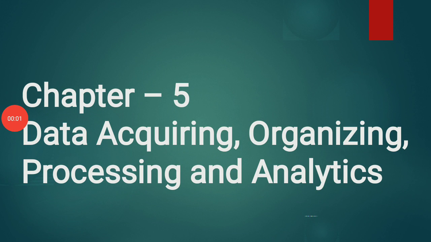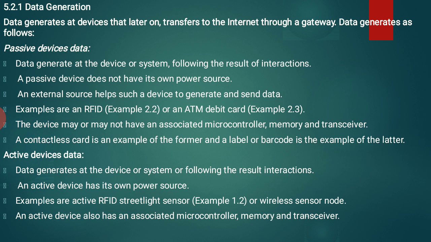Today we are going to discuss chapter 5, that is data acquiring, organizing, processing and analytics. Let us see the first topic, that is data generation. Data generates at a device that later is transferred to the internet through a gateway. By using devices we can generate data. That generated data has to be transmitted through the internet. If we want to use the internet we have to use gateway channels.